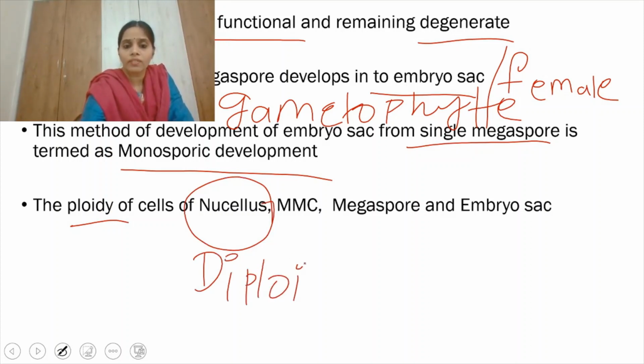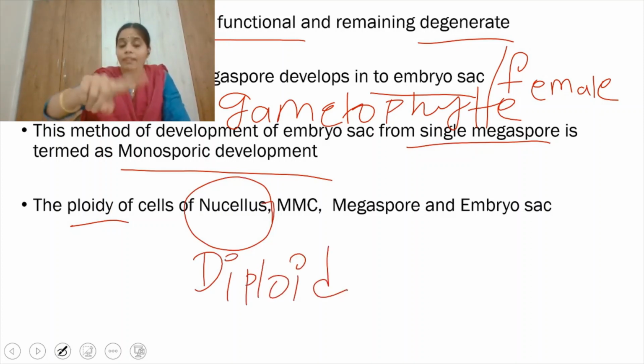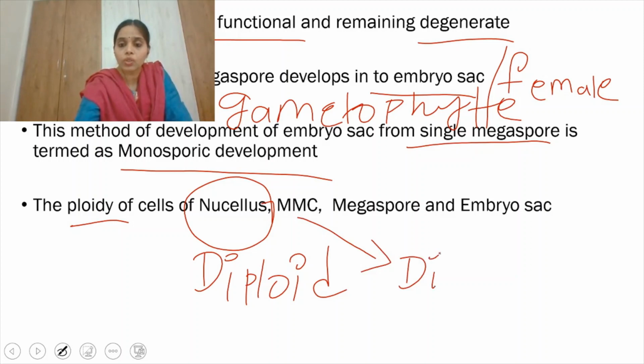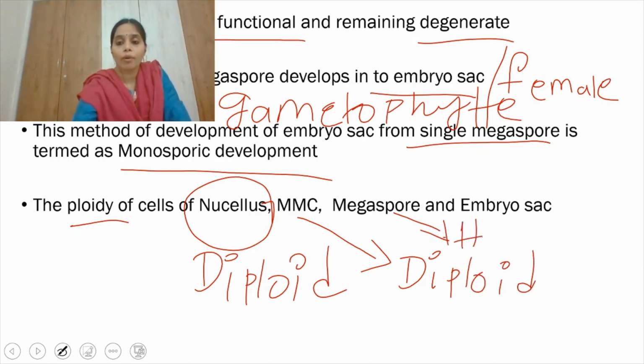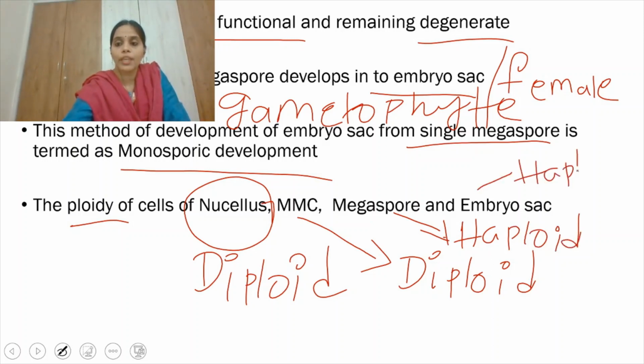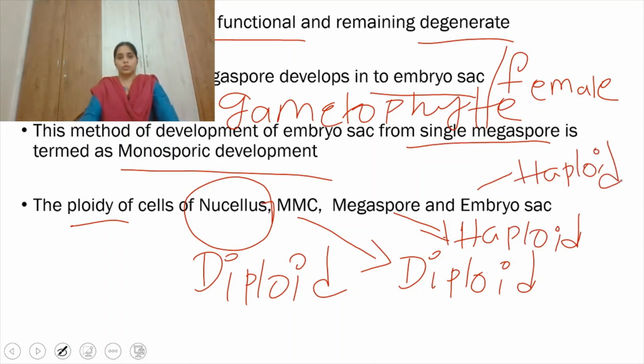So one of the cells of the nucellus which is present very close to the micropylar end will convert into megaspore mother cells, which is also diploid. This divides by meiosis and gives rise to 4 megaspores. As it divides by meiosis, the cells are haploid and the embryo sac is also haploid. So this is the ploidy of nucellus, megaspore mother cell, megaspores and embryo sac.